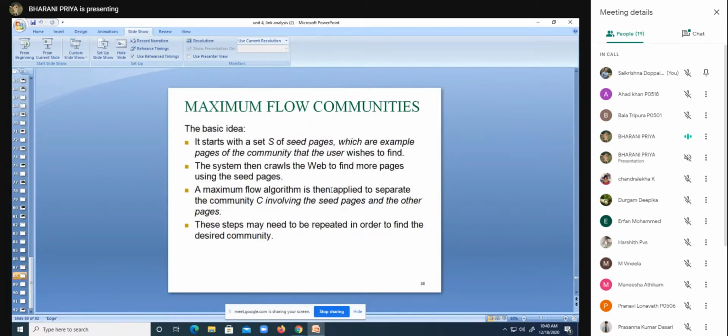So, maximum flow communities. The main basic idea is it starts with some set of seed pages which belong to the community that the user wishes to find. From these seed pages, the system then crawls the web to find more pages.